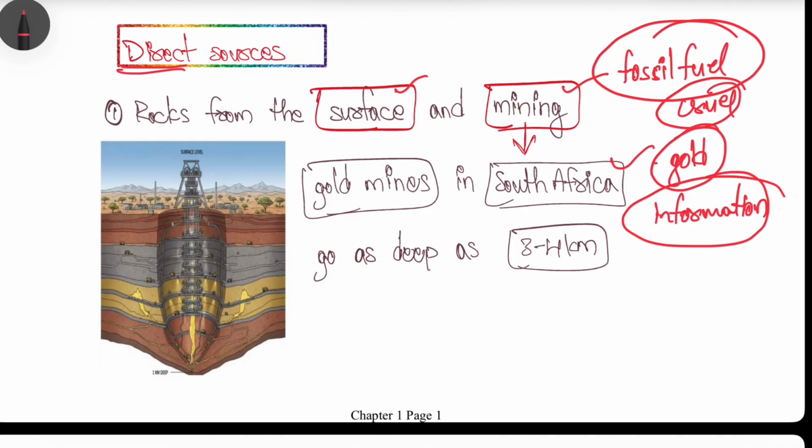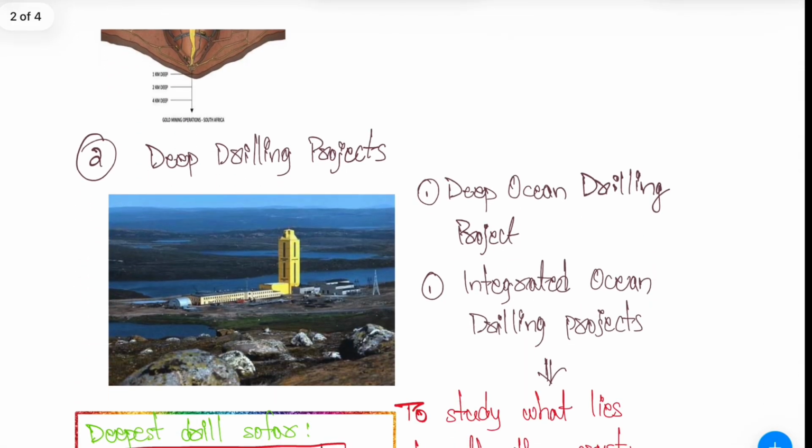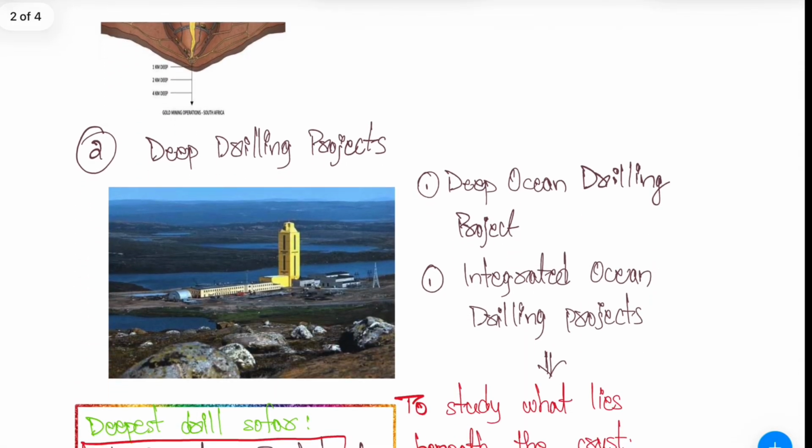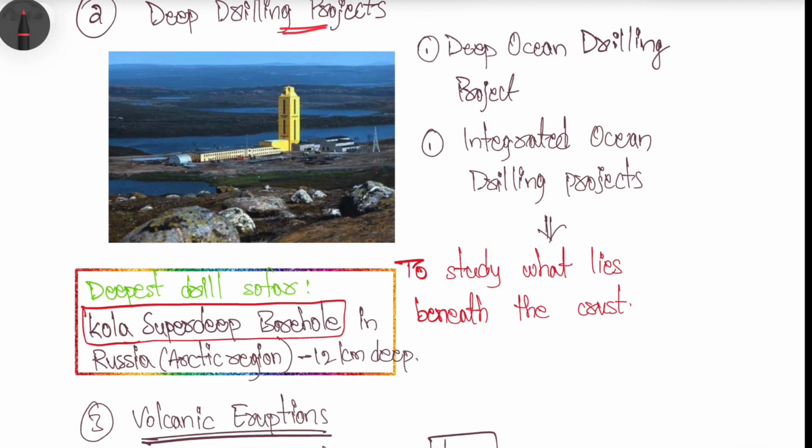These mines usually go 3 to 4 kilometers deep. And there are some deep drilling projects taken up by scientists to understand the properties beneath the crust. One such project is the Deep Ocean Drilling Project, and another is the Integrated Ocean Drilling Project.